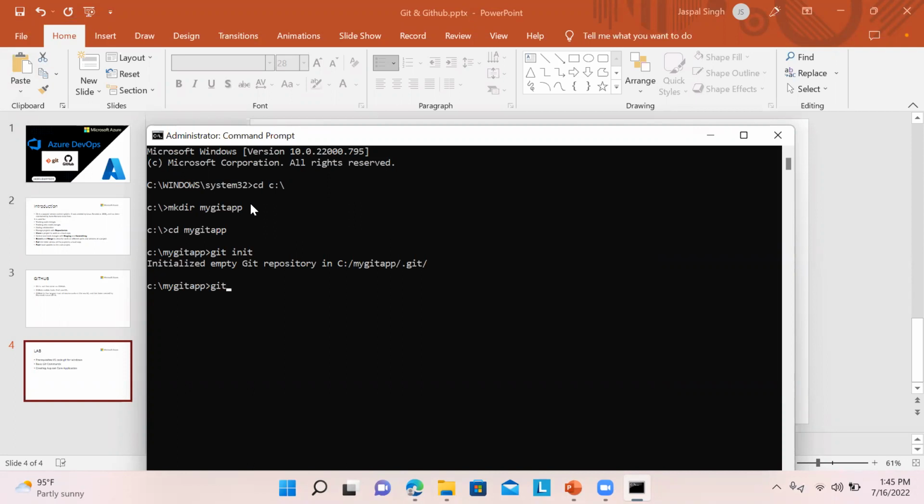Now, in order to configure who is the person or who is responsible for these changes, we can use the global variable user.name. We can define the name over here. I'm putting my name. And then you can also define the email ID. It's not required, just the name is enough.